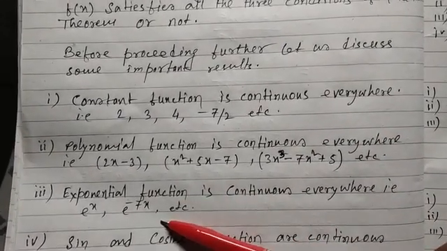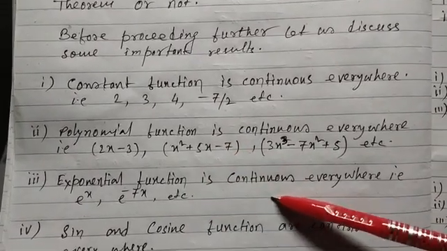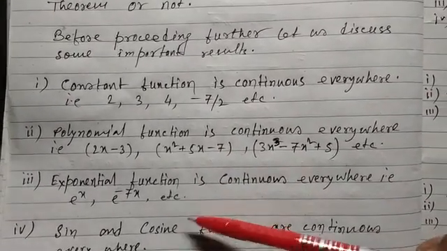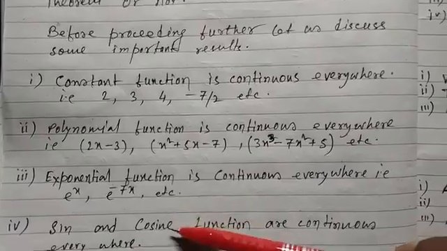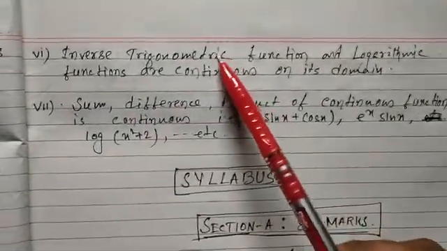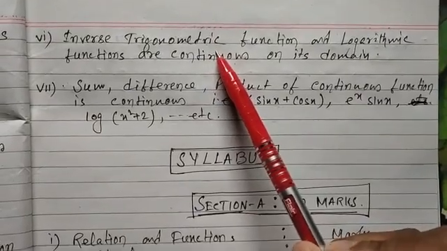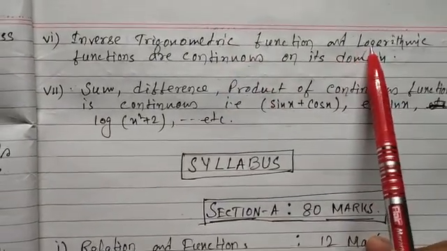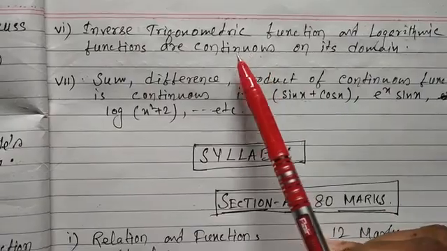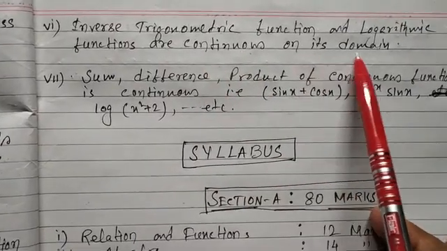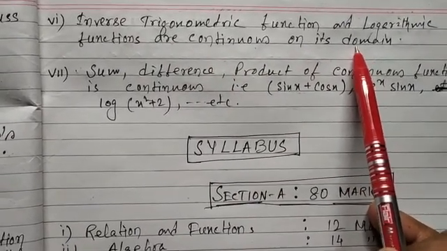Exponential functions e to the power x, e to the power 5x are always continuous everywhere. Sine and cosine, sin x, cos x, are continuous everywhere. Next are inverse trigonometric functions, tan inverse, sin inverse, cos inverse, and logarithmic functions, log x, log 5x, log 7x. These are continuous on their domain, not everywhere.